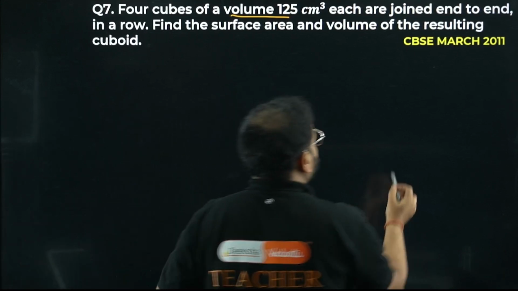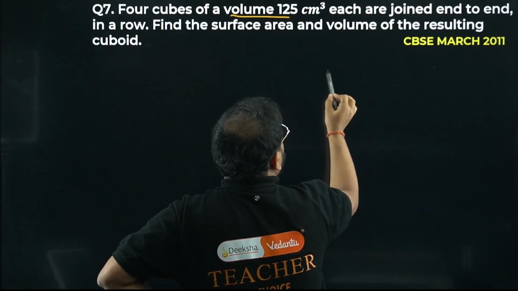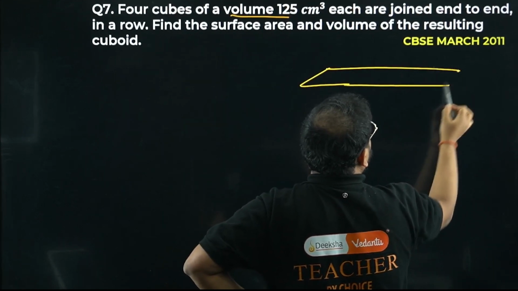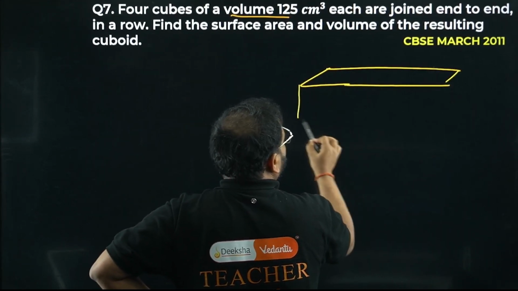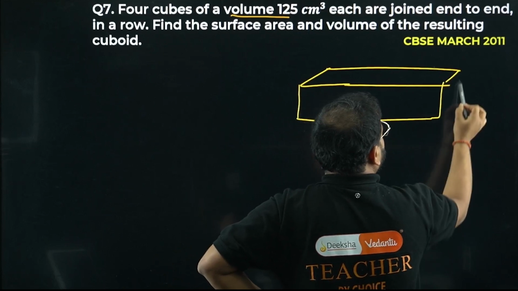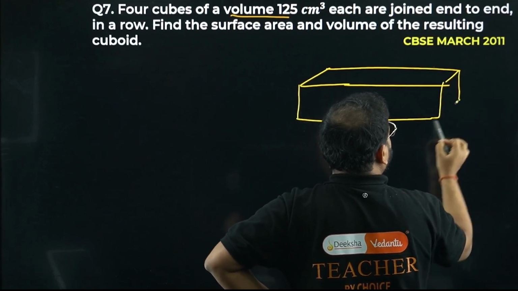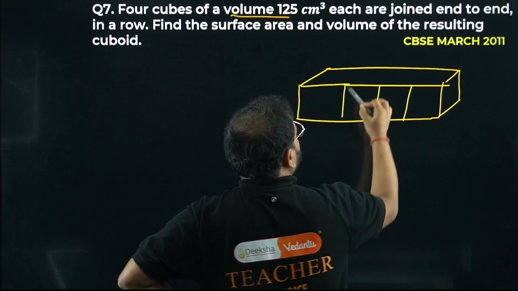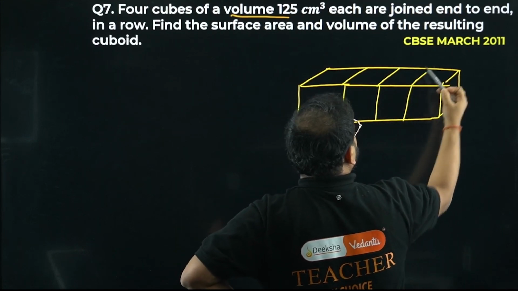Excellent question. So how does this look, sir? Please check. This is the first cube. Please check this out. So I have cube number 1 here, cube number 2 here, cube number 3 like this. These are the 4 cubes.